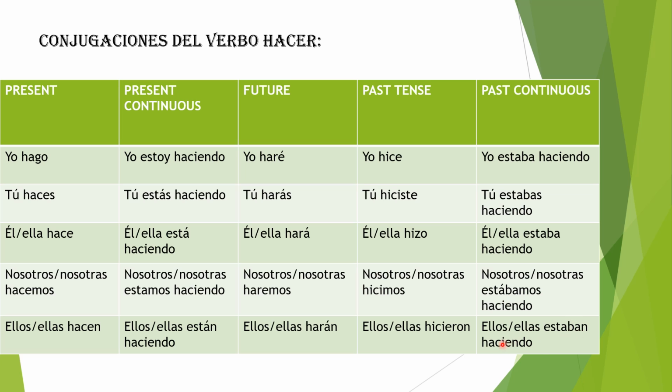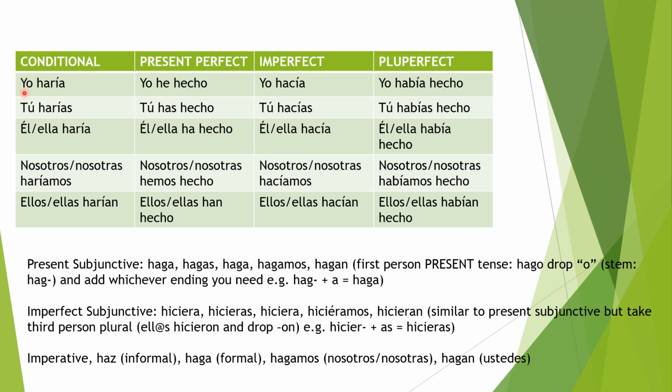Ellos, ellas estaban haciendo. Conditional. Yo haría, tú harías, él, ella haría, nosotros, nosotras haríamos, ellos, ellas harían. To form the conditional tense, it's the same as to form the future tense. You take hacer and you remove CE and you get har, and then you add the endings for the conditional tense. Just remember there's always this accent over the I in the conditional tense.